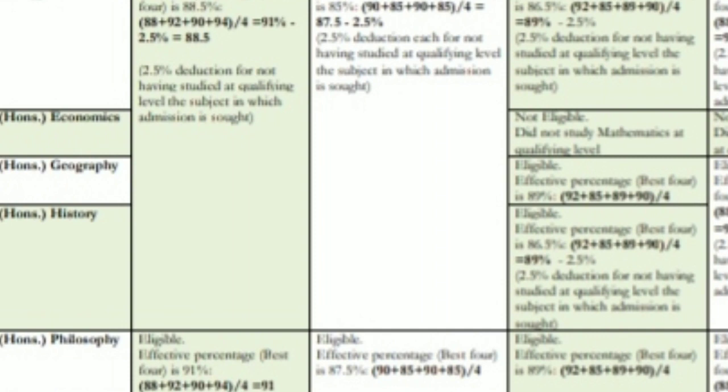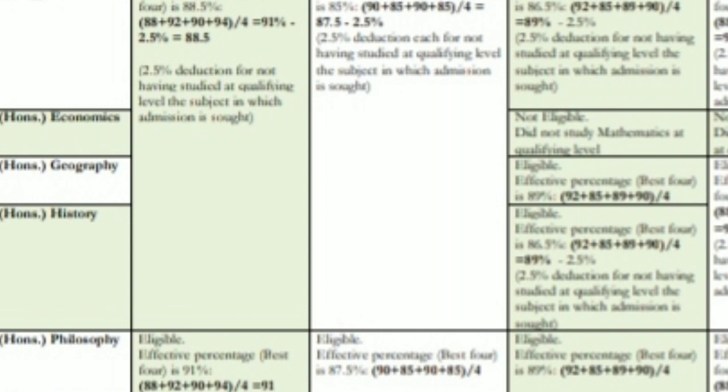But if you have not studied that particular subject and you want to go for it, then there will be a deduction of your marks, right? Everything is mentioned here in this table. You can go according to your stream, whether you have opted for science, commerce or arts, everything is mentioned on this page. Go through it very carefully, because there are many pages actually, and you have to check according to your subjects. Suppose you studied Hindi in your 12th class and you want to go for Hindi in undergraduate, then there will be a reduction of marks, right?